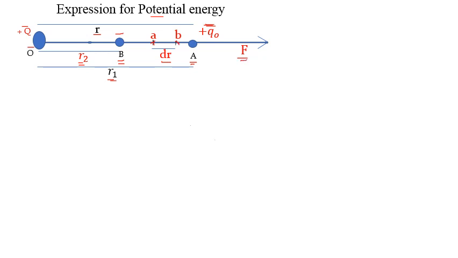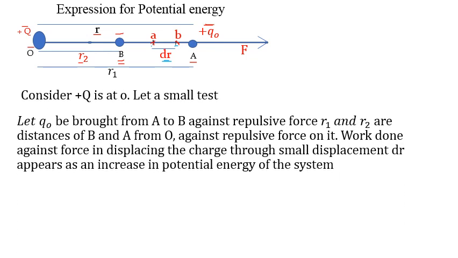Now first we have to find the work done when the charge is displaced from B to A through a small displacement dr. Then by integration we can find the total work done. Clear? Now here, as per this, we have to write down a description. So describe this, write it yourself. But in the description, these points must be included. So see, this is the derivation description which is shown here.